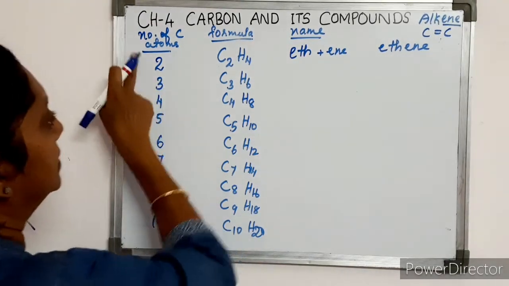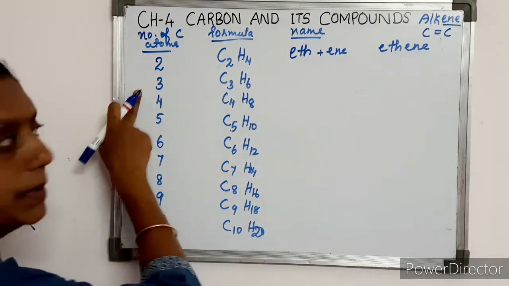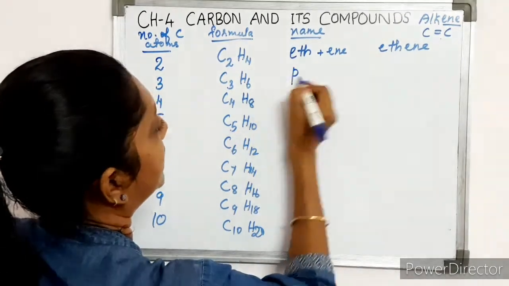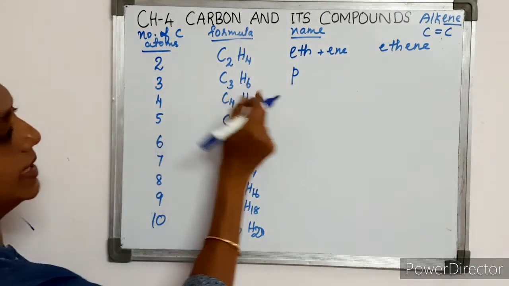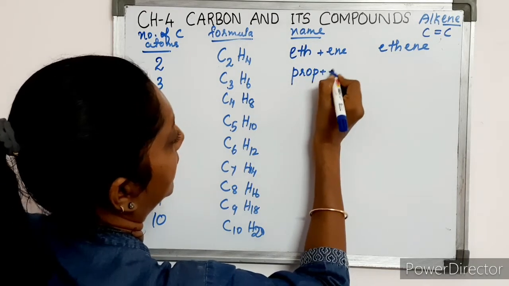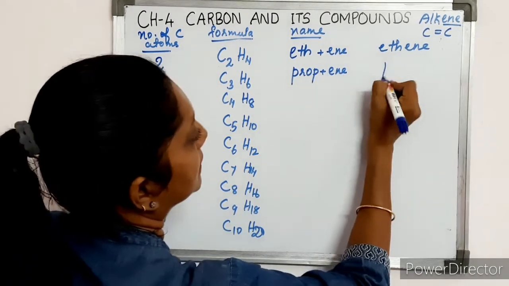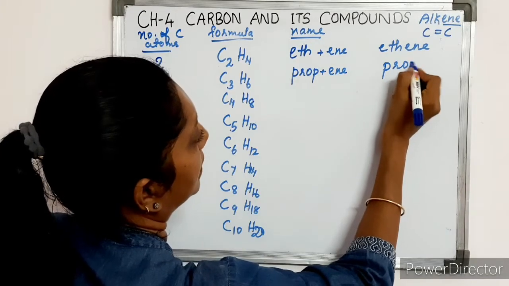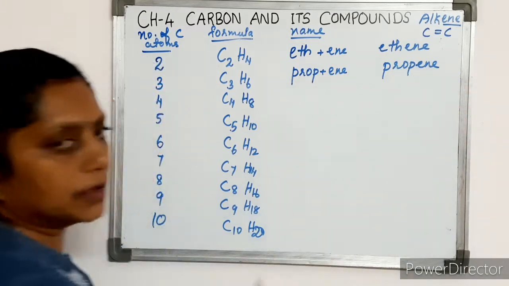Now, if the number of carbon atoms is 3, we are writing the formula C3H6 and the name prop plus ene. The name becomes propene. Okay.